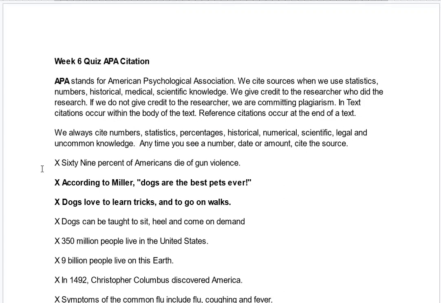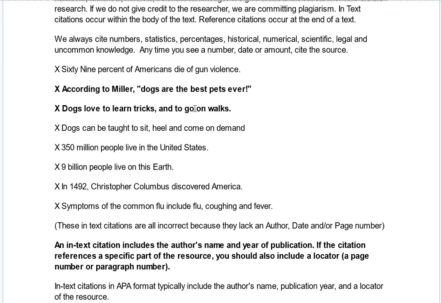So here, all of these are incorrect because you're missing Smith, 2022, page 22. That's known as an in-text citation. And it's also missing quotation marks at the beginning and quotation marks at the end. So then it becomes correct.